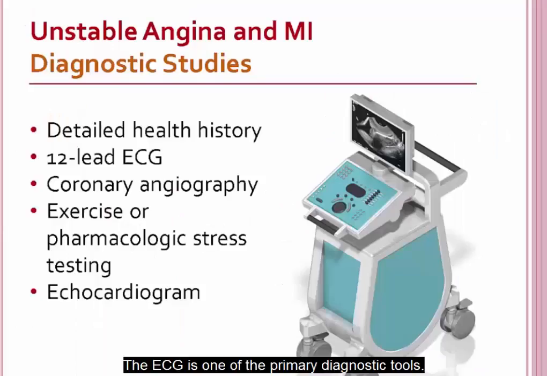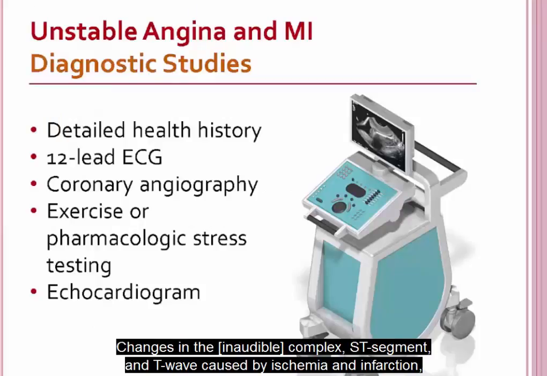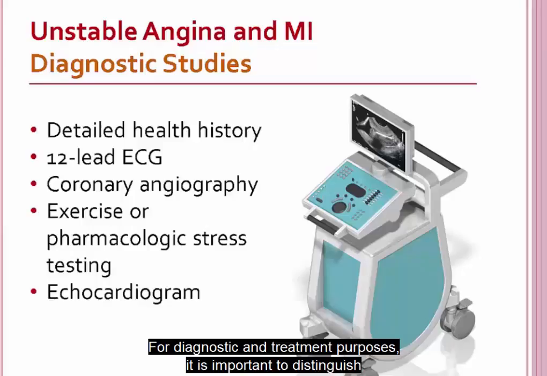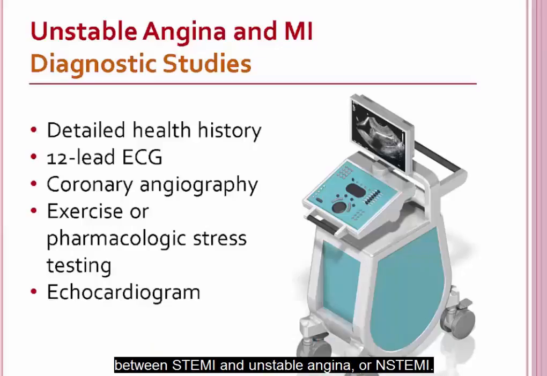The ECG is one of the primary diagnostic tools. Changes in the QRS complex, ST segment, and T wave caused by ischemia and infarction can develop quickly with unstable angina and MI. For diagnostic and treatment purposes, it is important to distinguish between STEMI and unstable angina or NSTEMI.